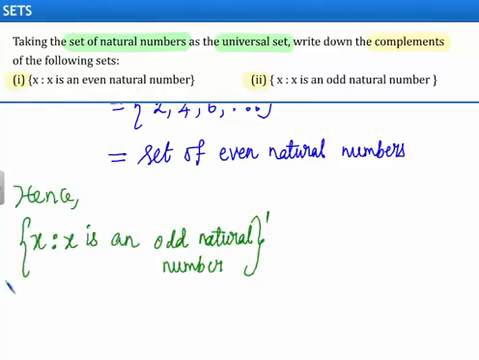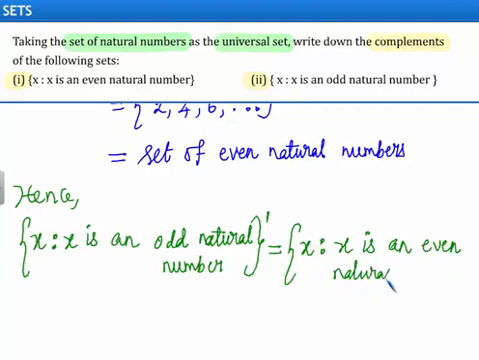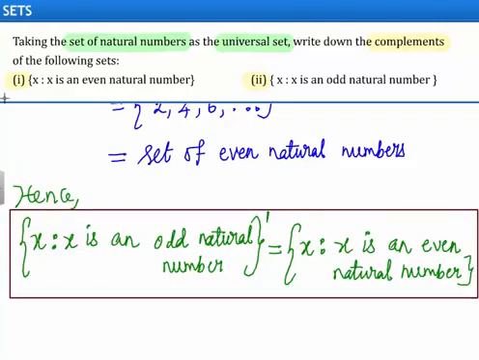Hence, the complement of the given set will be equal to set of x such that x is an even natural number. Since the set of natural numbers consists of odd natural numbers and even natural numbers. This completes the solution.